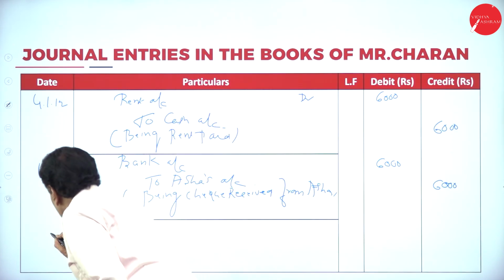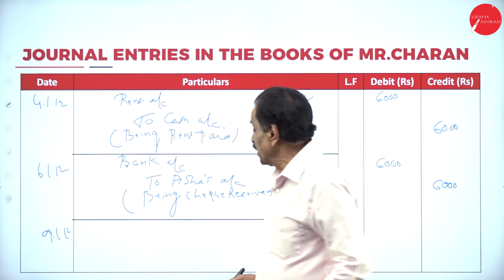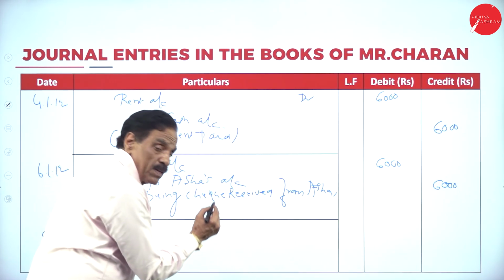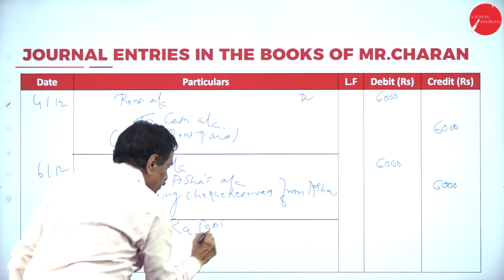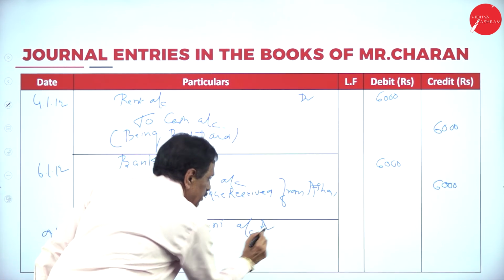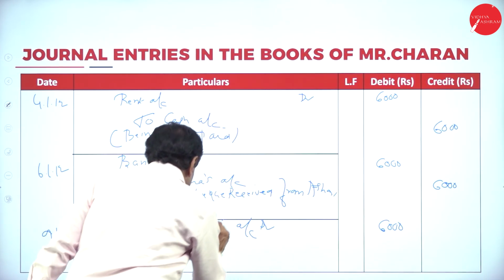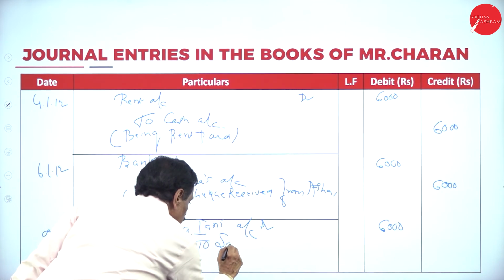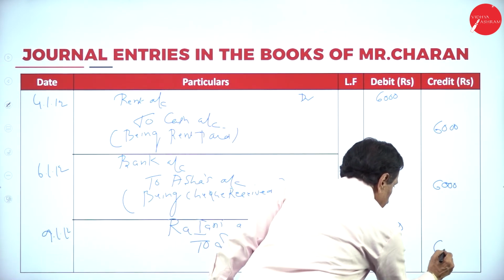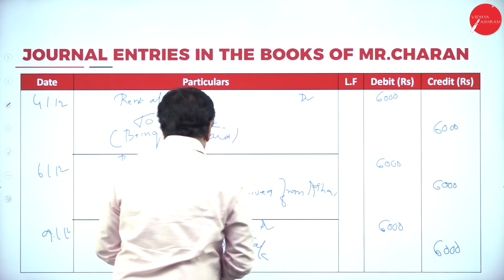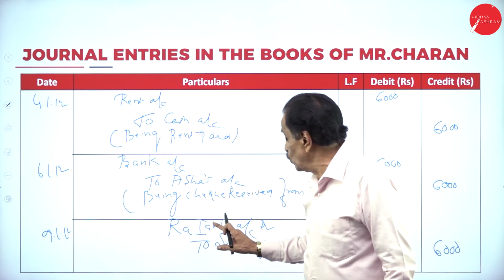On 9/1/2012. Who is the receiver? Rajani is the receiver. Rajani account debtor 6,000 to sales account. Goods sold to sales account, 6,000. I will repeat. Being goods sold to Rajani. Or we can say goods have been sold to Rajani.